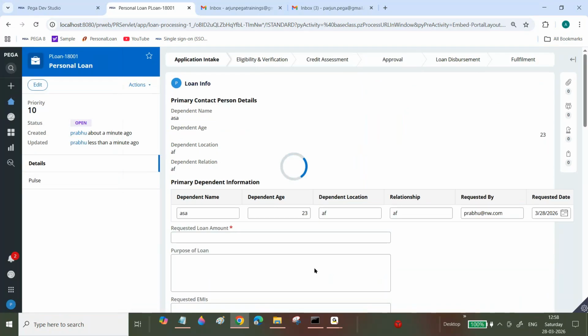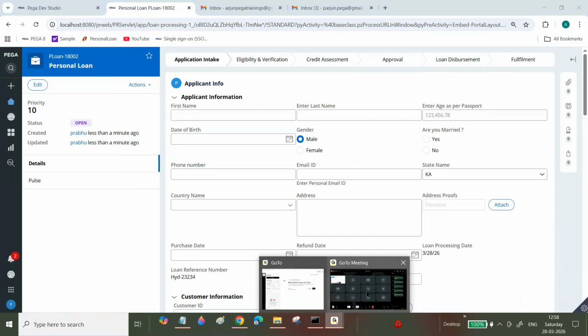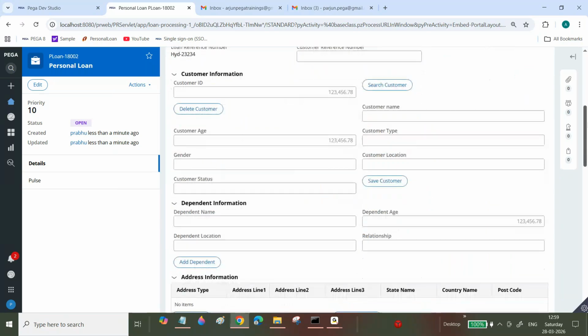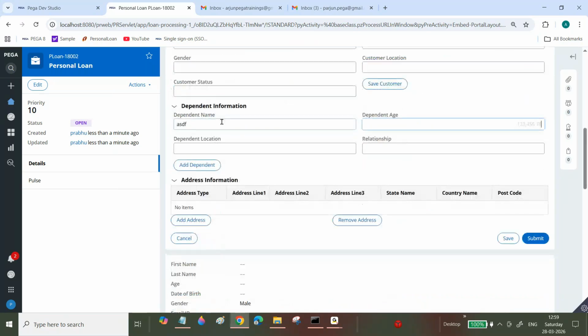We will create three cases, and now I will enter Vinod Kumar's email ID. Calm down. Enter some data here.